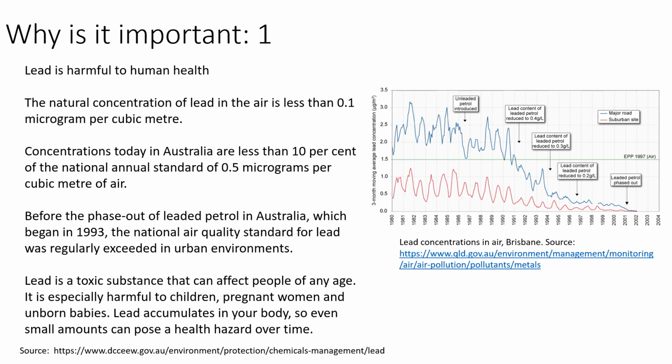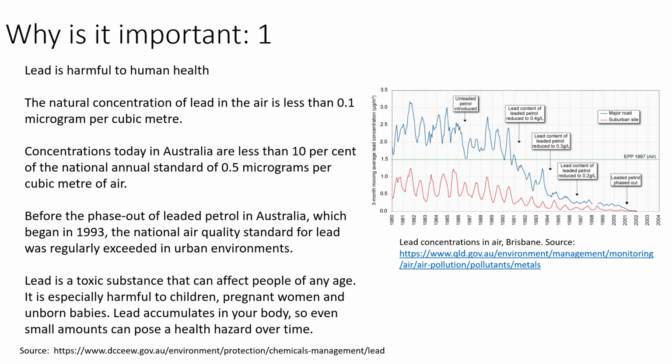Why is it important to consider lead and lead in soils? Well, firstly, lead is harmful to human health. The natural concentration of lead in the air should be less than 0.1 micrograms of lead per cubic meter of air. The national standard in Australia is 0.5 micrograms per cubic meter of air, and concentrations today in Australia are typically much less than that, 10% of the standard.